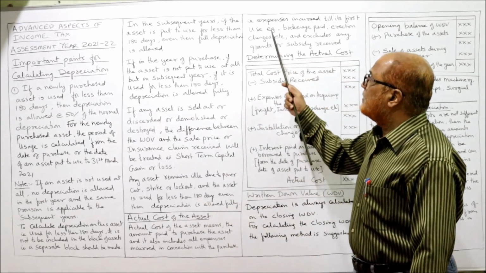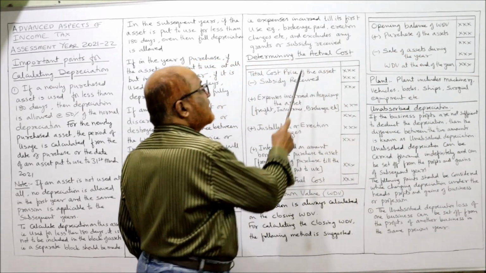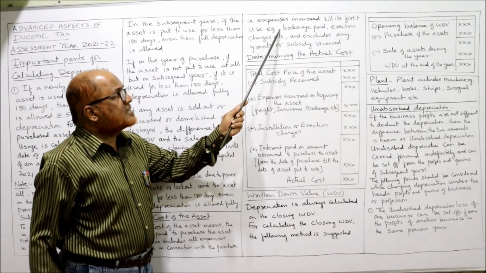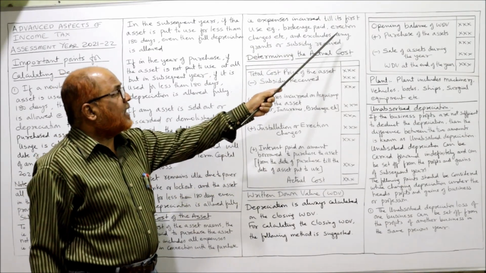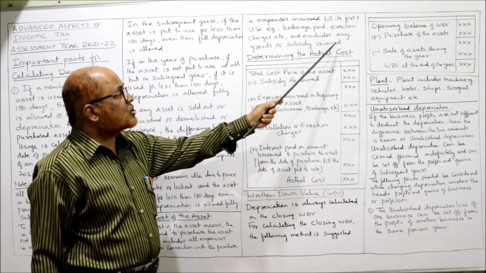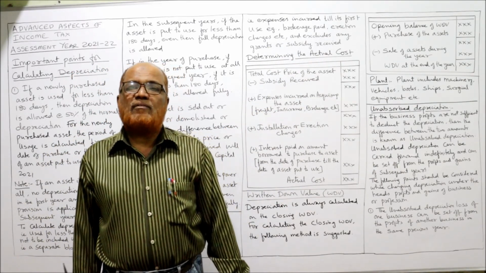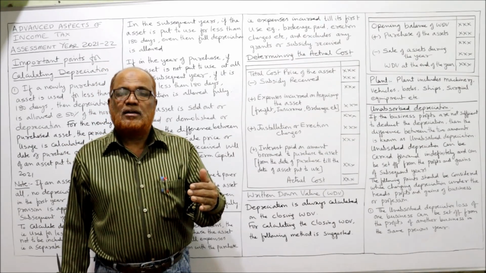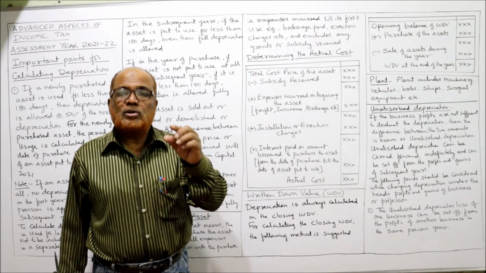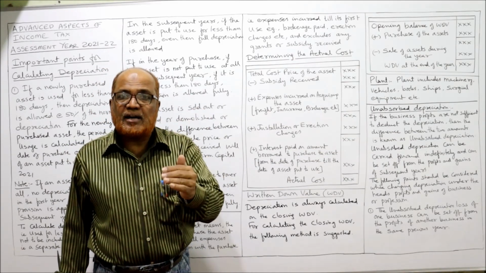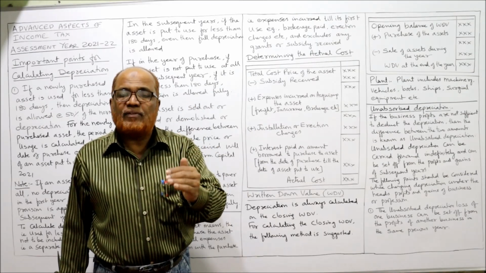Example. Here I have given the example, that is expenses incurred till its first use. Example, brokerage paid, erection charges, etc., and excludes any grants or subsidy received. Sometimes the government will give some grant, some subsidy. So grant and subsidy should be deducted from the actual cost.